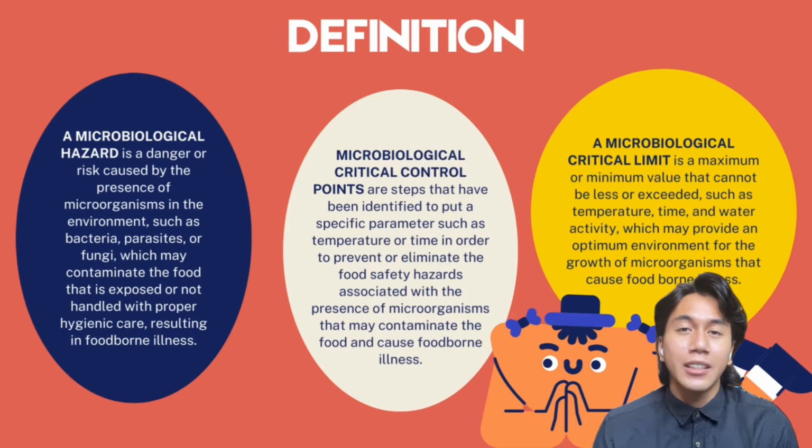Next, microbiological critical control points are the steps that have been identified to put specific parameters such as temperature or time in order to prevent or eliminate the food safety hazards associated with the presence of microorganisms that may contaminate the food and cause foodborne illness. Microbiological critical limit, on the other hand, is a maximum or minimal value that cannot be less or exceeded, such as temperature, time, water activity, which may provide an optimum environment for the growth of microorganisms that cause foodborne illness.